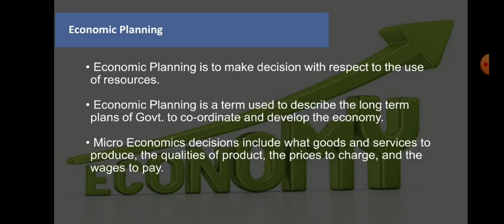And apart from that, the wages also. You know that there are three kinds of employees: skilled, unskilled, and semi skilled. We have studied this many times in the classes. We decide the wages or salaries based on their performance and their knowledge. So this is how we can plan in the economy.